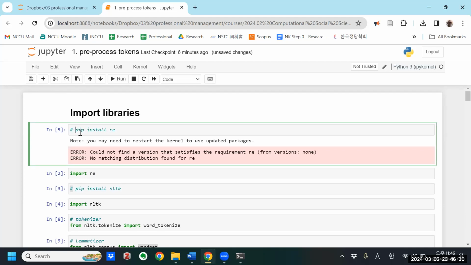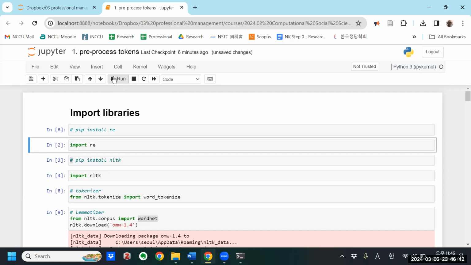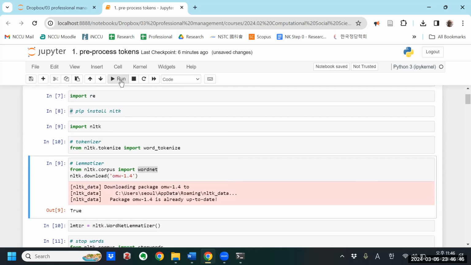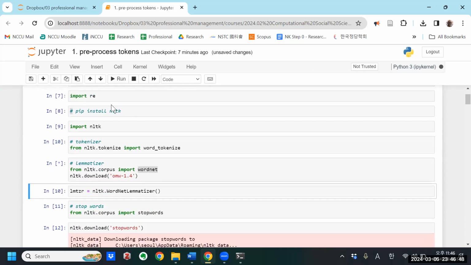So I'm just going to put a hashtag here. But if you've never done it, you need to run it. And after you've run it once, put the hashtag there again, so in the future you don't have to run it. You only need to install it once, then you can import it. Okay, so I import this, run this.